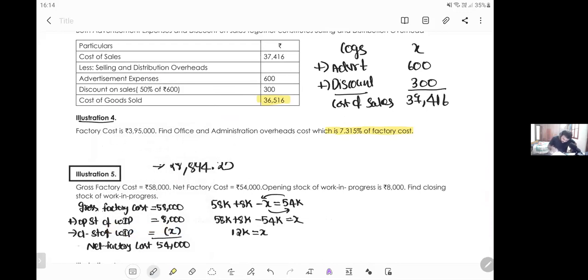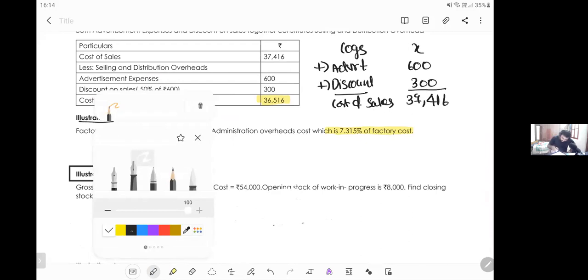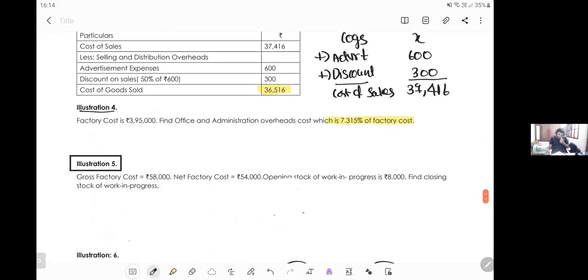Now let's do illustration number 4 and illustration number 5. Factory cost is 3,95,000. Administration expenses is 7.315 percent of factory cost.